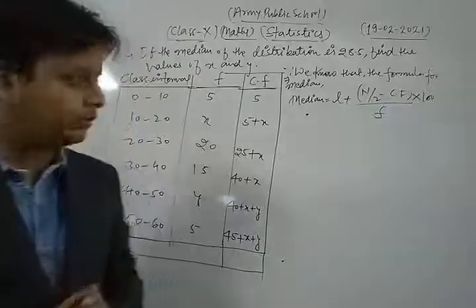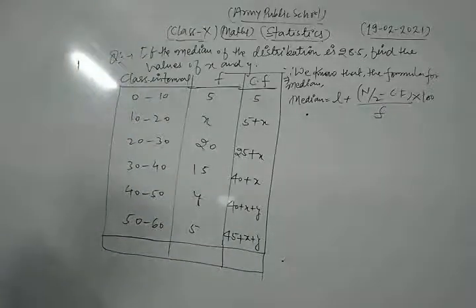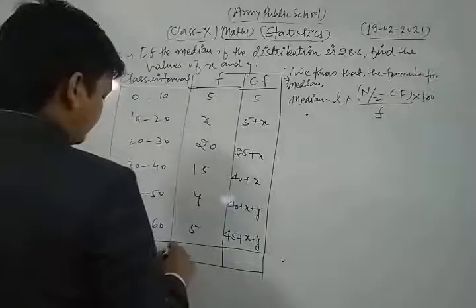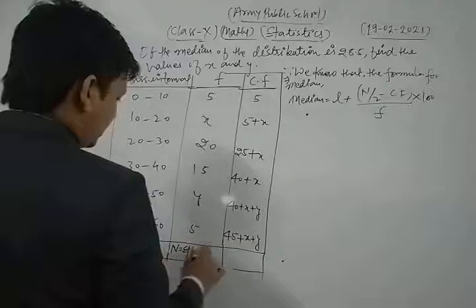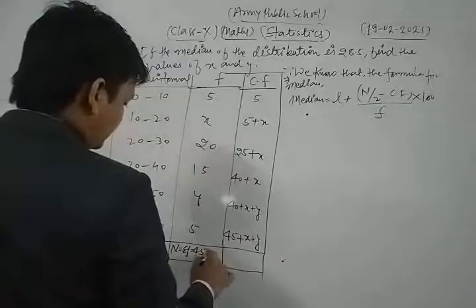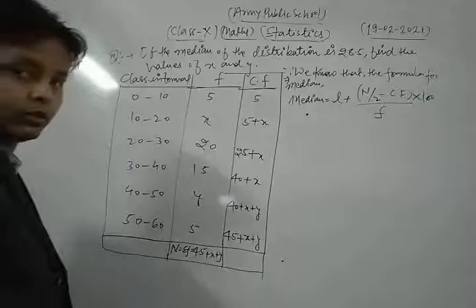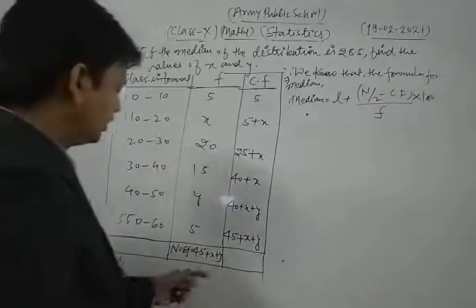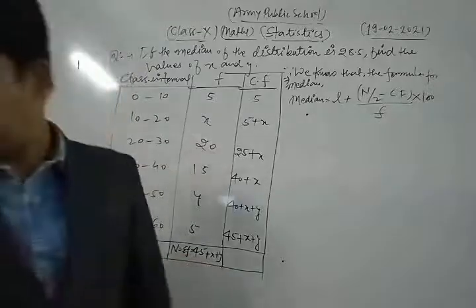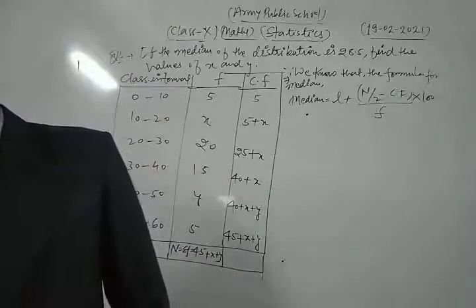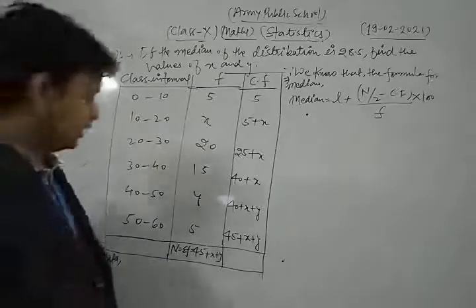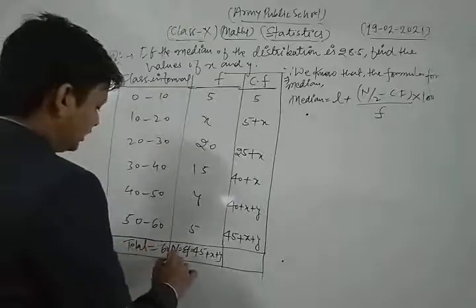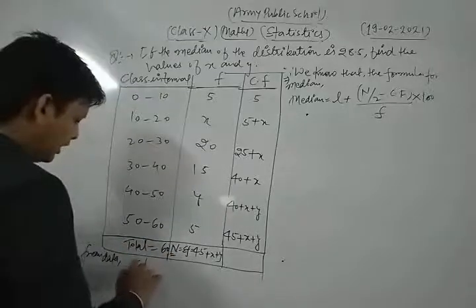Okay, dear students, now let's see. Here the value of n is sigma f, which is 45 plus x plus y. From the data, the sum of frequencies is given in our question as total 60, that is sigma f is equal to 60.